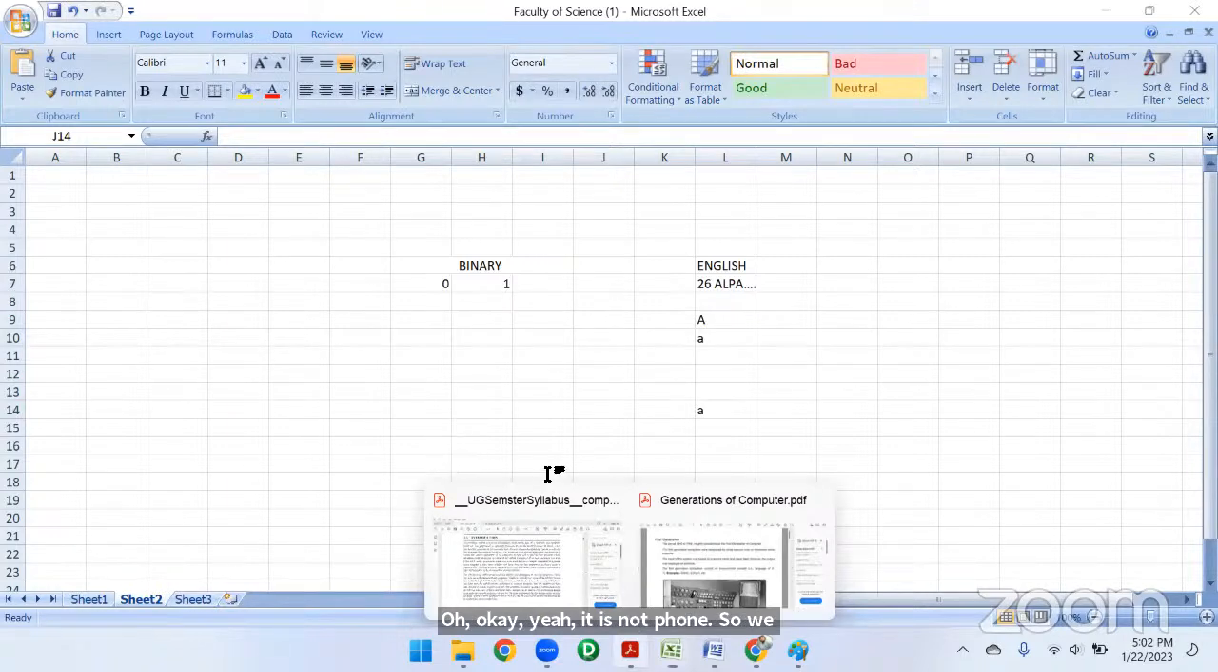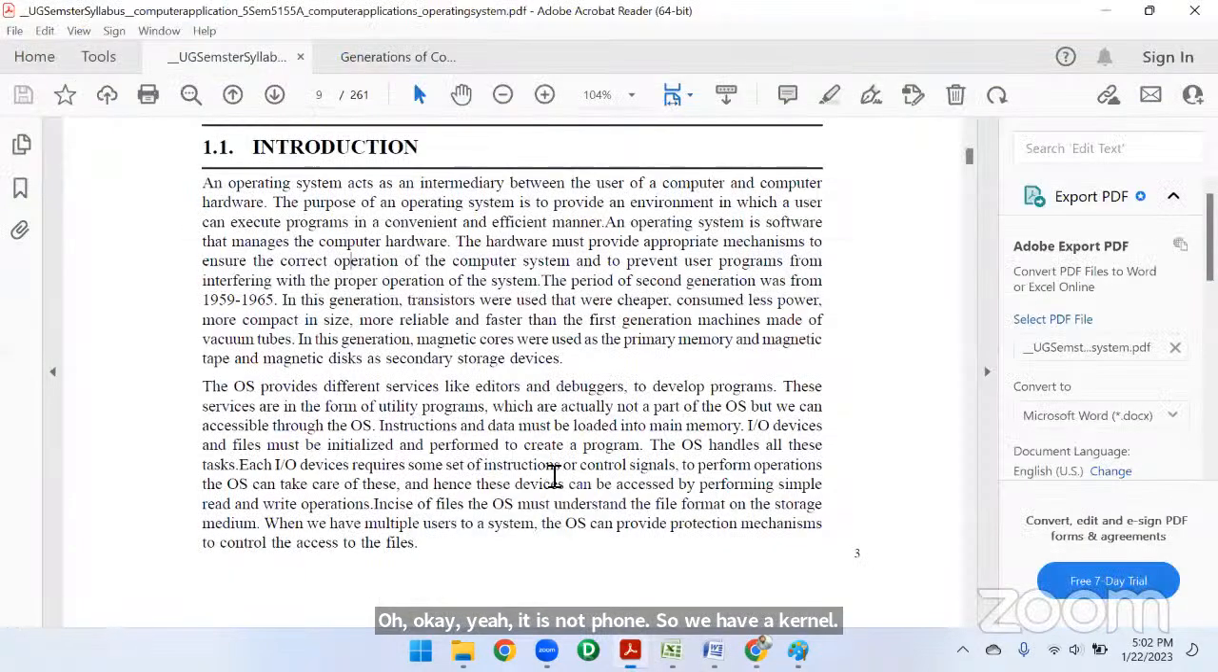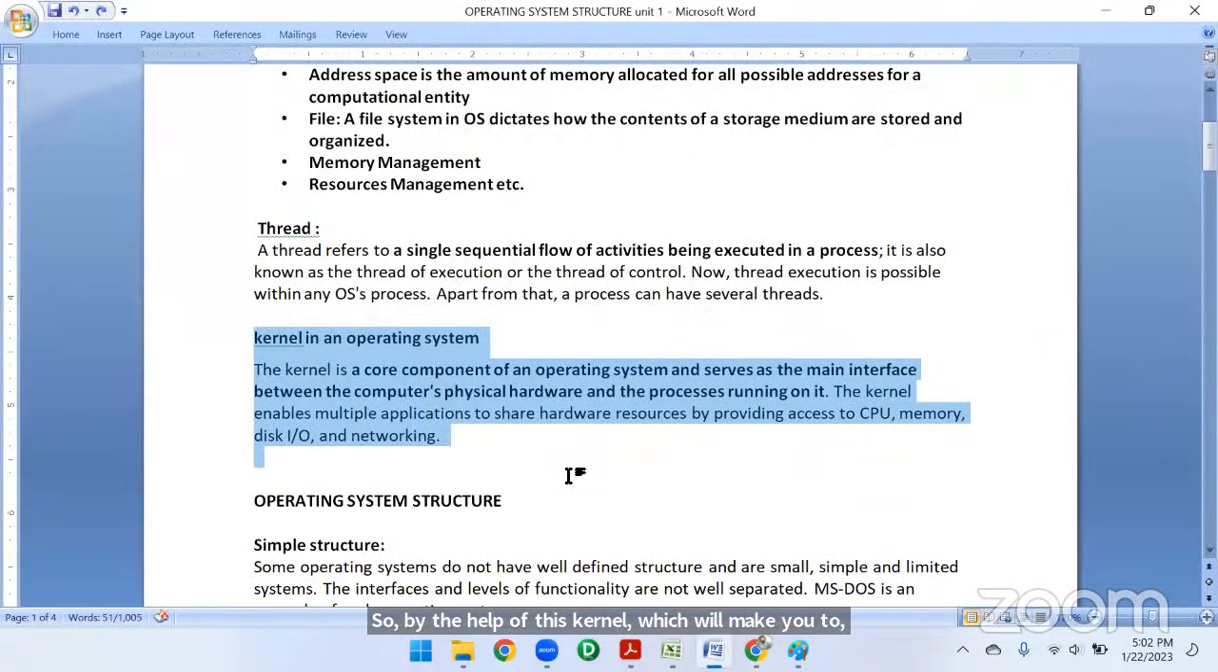With the help of this kernel, it is going to manage all the input devices, output devices, memory management and resource management. Just now we said that the operating system will provide an interface between a user and the hardware. So how will it do that? Because it has a kernel inside the operating system.